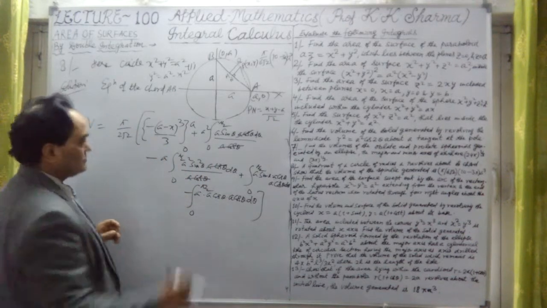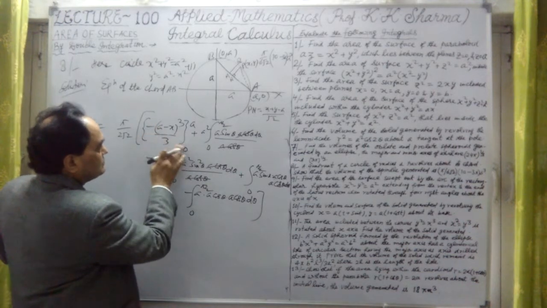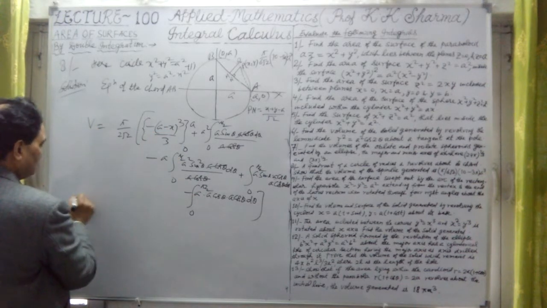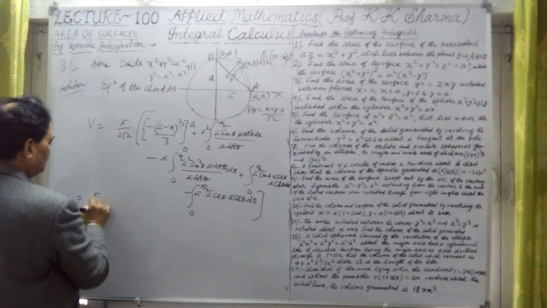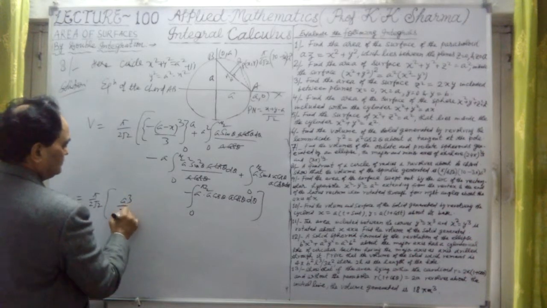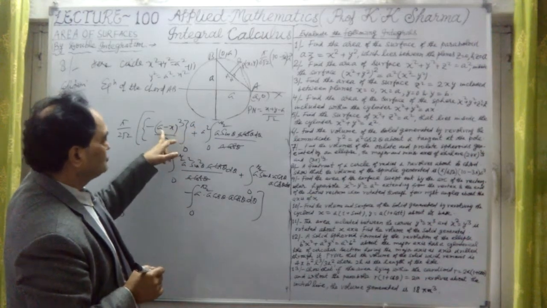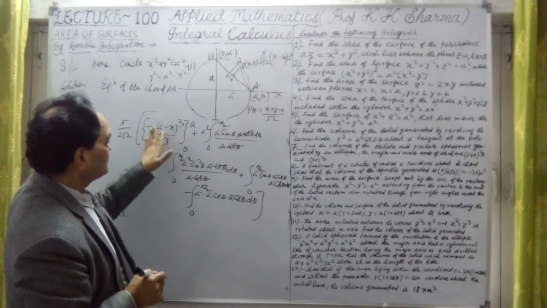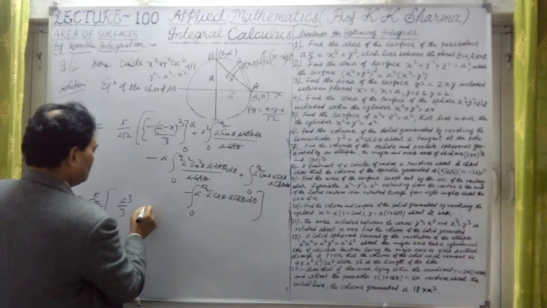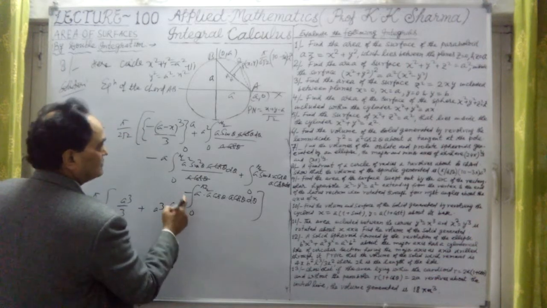Now at a, it is 0. Only at 0 it is plus sign, then it will be 0; in place of x, it will be a cube upon 3. The first value is the volume we are calculating, this is pi upon 2 root 2. This whole value is 1, upon a cube upon 3 only, this value. But after putting the limits 0 to a, at a it is 0, a minus a is 0, but at 0 it will be positive, plus a cube upon 3. Then now this is plus a cube here again, this is a cube. Now let me further solve them.